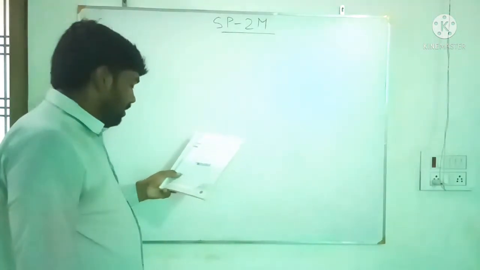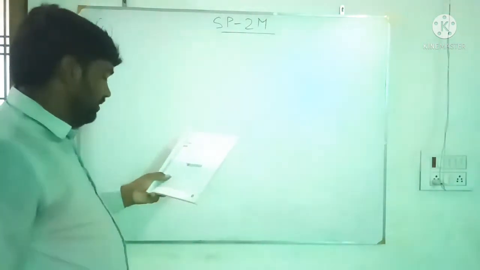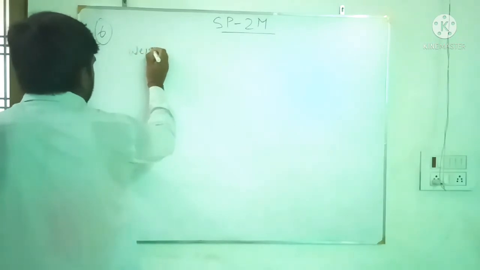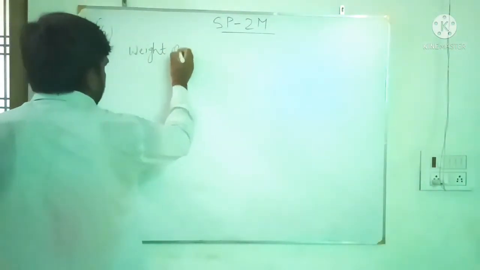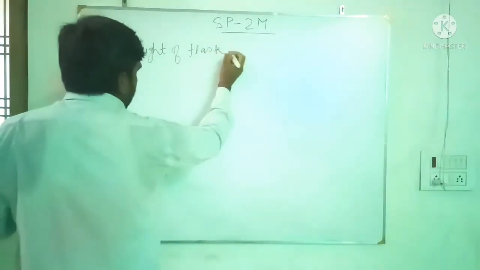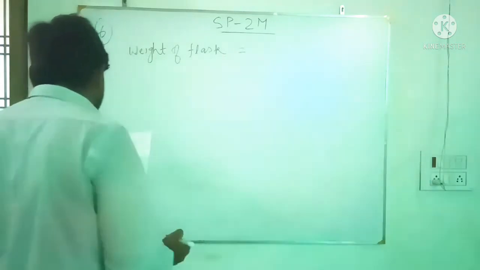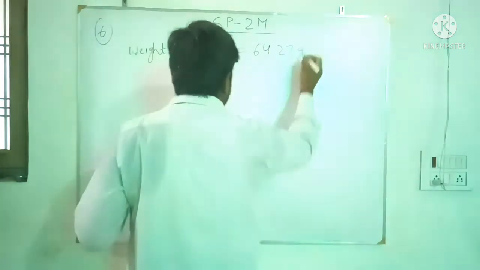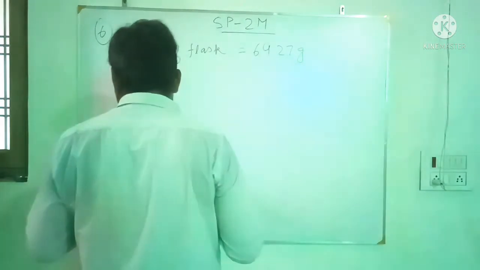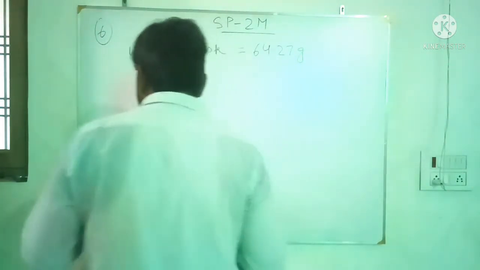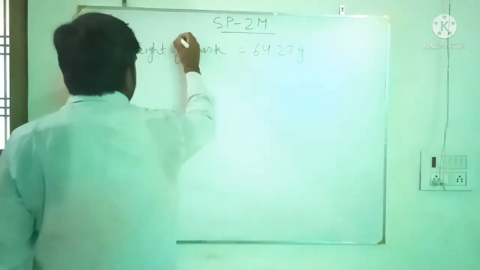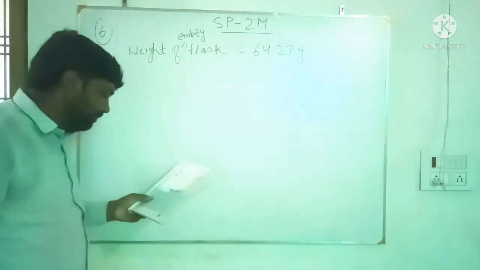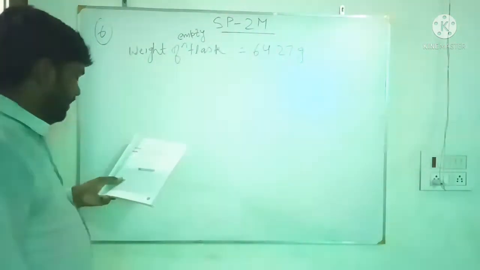So weight of empty flask, when there is no water in the flask, is equal to 64.27 gram, and 150.35 gram when full of water.